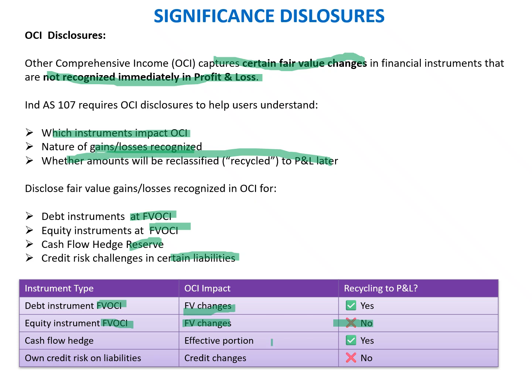The cash flow hedge effective portion would again be through OCI, wherein we have hedged transactions like interest rate swaps or foreign currency swaps. All these are hedging transactions and will be managed through my OCI. But when finally settled, the final gain or loss would be shown in the P&L. On credit risk in liabilities, credit changes are classified in OCI, and recycling to P&L is not permitted.